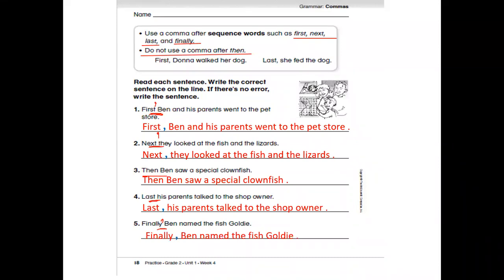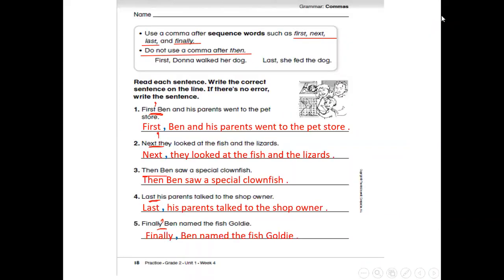Pages 19 and 20 are homework. So I didn't add them here because they are homework.